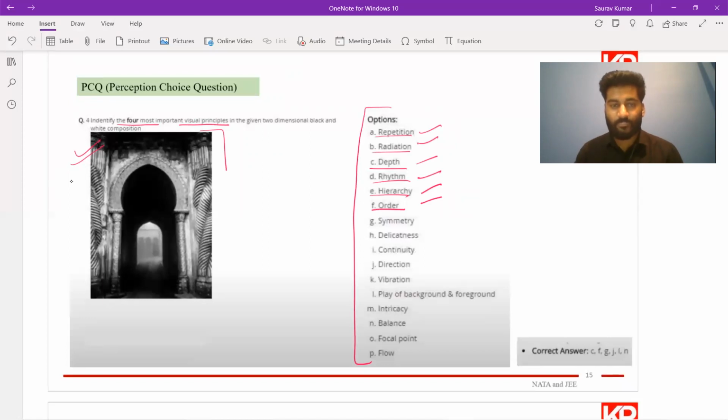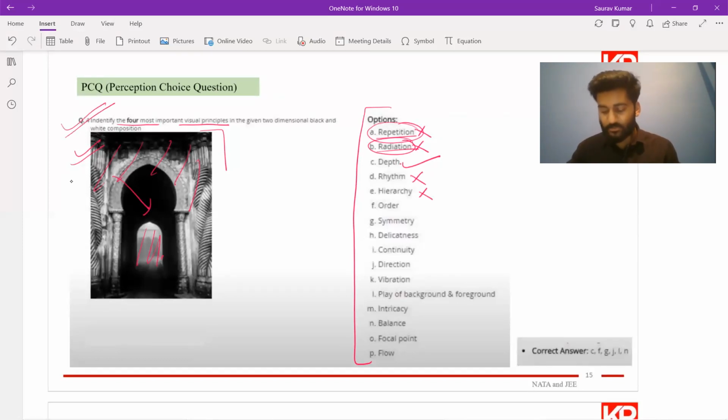or not. Like you can see, if we try to solve it, you can see that repetition is not there, radiation is not there because nothing is. Then for depth, we can say the depth is there because we have certain foreground, then this background. So a depth is what we are feeling in it. Then rhythm is not there, hierarchy is not there. The reason is that you might not be able to understand as of now, but we'll explain all these terms in detail. After that, you would be able to solve such questions which NATA or JEE will ask you.